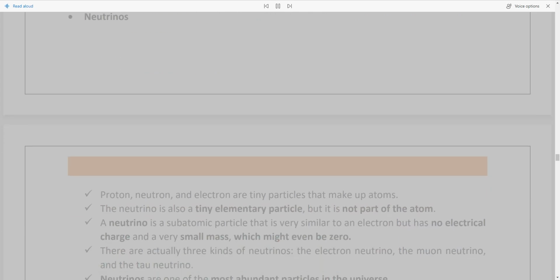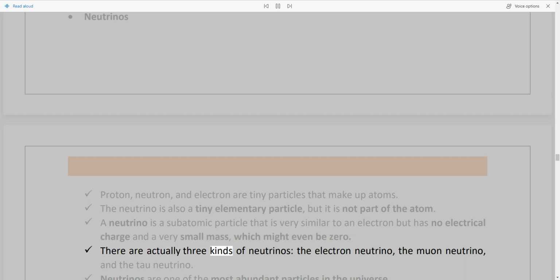5. Neutrino Observatory in India. Neutrinos. Proton, neutron, and electron are tiny particles that make up atoms. The neutrino is also a tiny elementary particle, but it is not part of the atom. A neutrino is a subatomic particle that is very similar to an electron but has no electrical charge and a very small mass, which might even be zero.